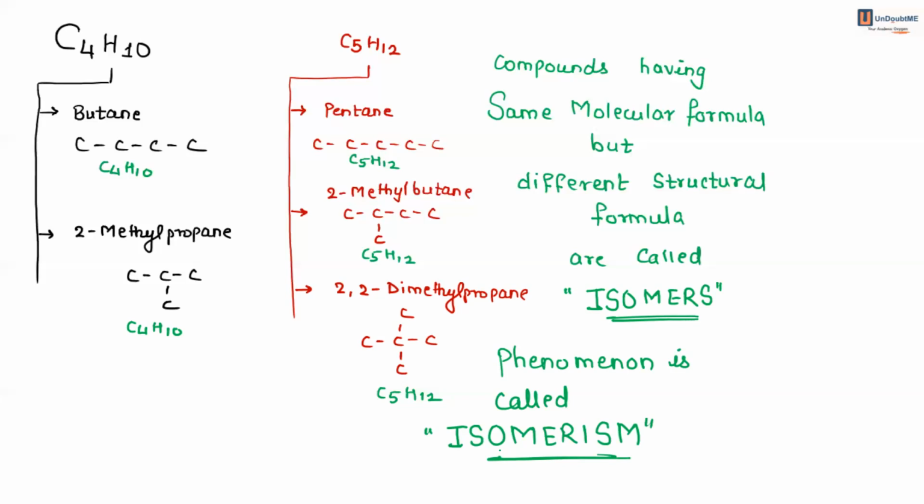They can ask you either to write one of the structures of pentane as an isomer, or they will give you pentane and ask you to write one more isomer of pentane. So you know how to write the isomer. That is why we are learning this concept, that same molecular formula but different structural formula are called isomers. So pentane, 2-methylbutane, 2,2-dimethylpropane are all isomers of each other. Butane and 2-methylpropane are isomers of each other. Is the concept of isomerism very clear?